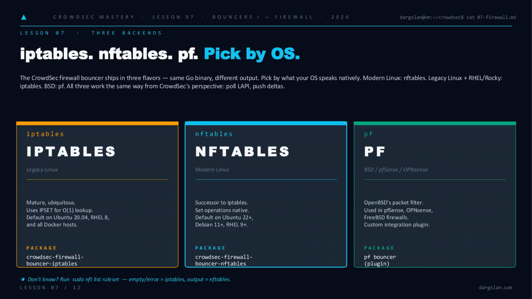Now, the muscle comes in 3 flavors. Same Go binary, 3 different outputs. On modern Linux, you want nftables, native set operations, default on Ubuntu 22 and up, Debian 11, RHEL 9. Older boxes, Ubuntu 20.04, RHEL 8, every Docker host, that's iptables territory, backed by ipset for O(1) lookup. BSD shops, pfSense, OPNsense, PF, via the plugin. Not sure which you're running? Run sudo nft list ruleset. Empty or error means iptables. Output means nftables. Pick once, install the matching package, move on.